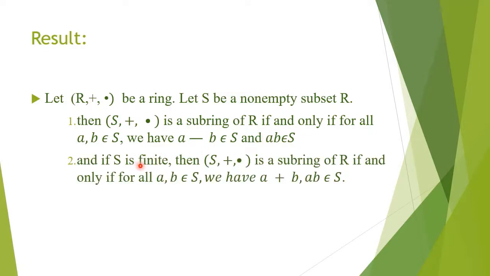If S is finite, you need not verify the additive inverse. You just verify whether it is closed under addition as well as multiplication. So if S is finite, then S, plus, dot is a subring if it is closed under both addition and multiplication.